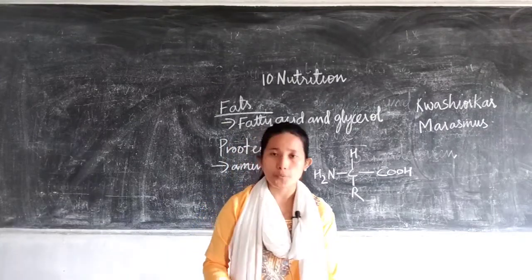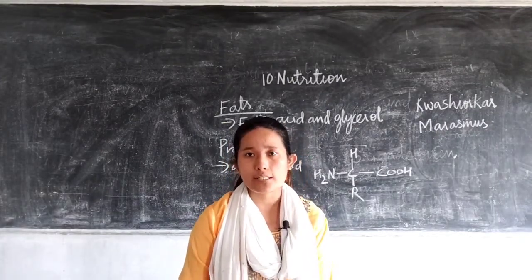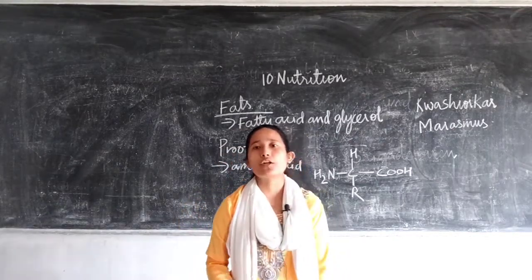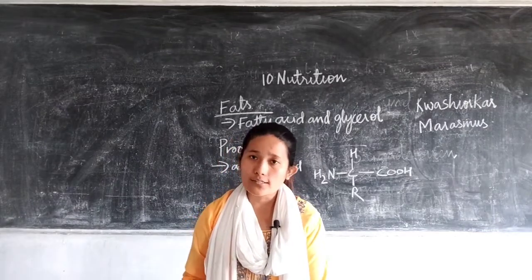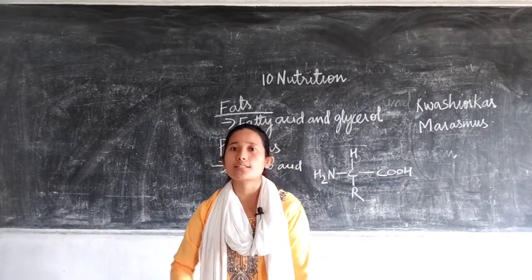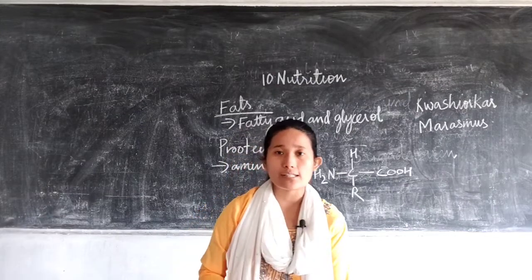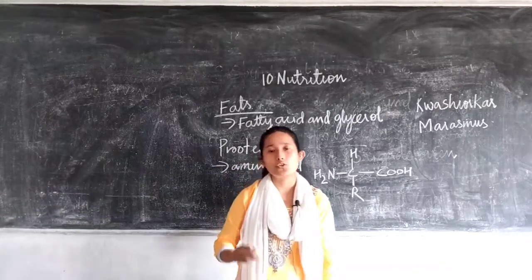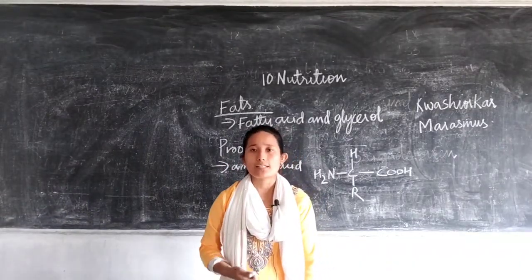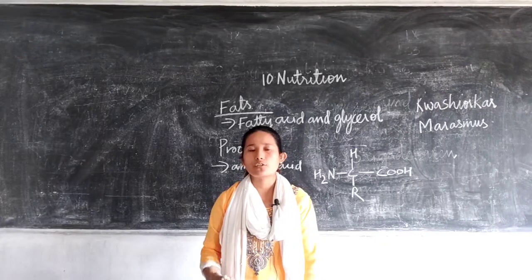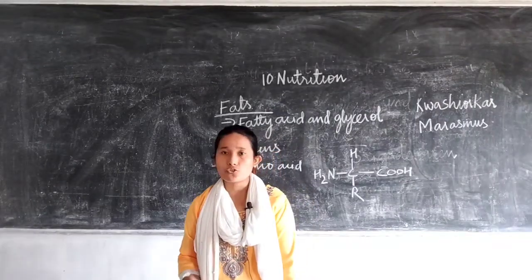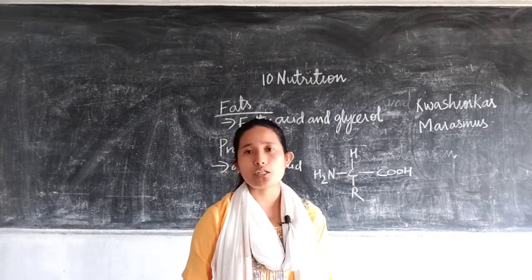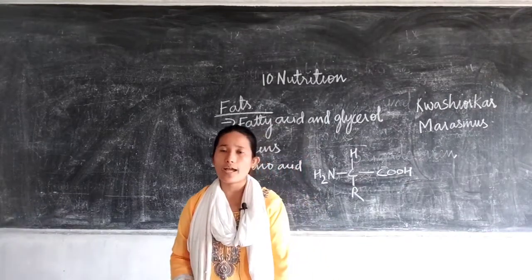But even though fats produce more energy, we do not prefer fats over carbohydrates. Why is that so? That's because the process of conversion of fats into energy is much slower than the conversion of carbohydrates into energy. That's why carbohydrates are preferred over fats for production of energy. The percentage of fats in our diet should be less as compared to carbohydrates, even though it produces more energy.